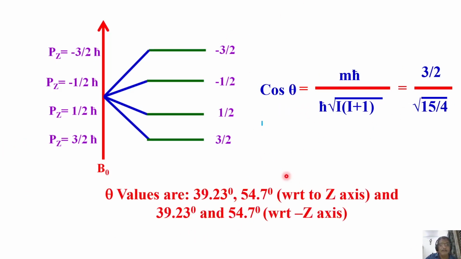Now theta values for this are 39.23 in the direction of the field, and 39.23 in the direction opposite to the field. Of course, for these two we have already worked out. Plus half and minus half is 54.7, both in the direction of the field and in the direction opposite to field. So that's what we have worked out. So now we can get magnitude and the direction of orientations of all these vectors.